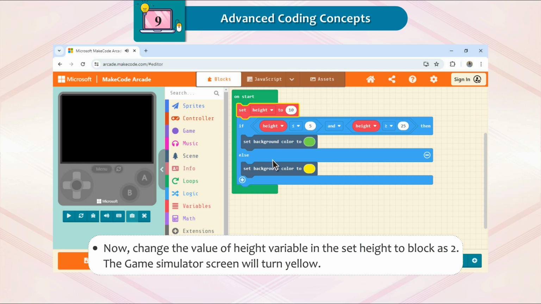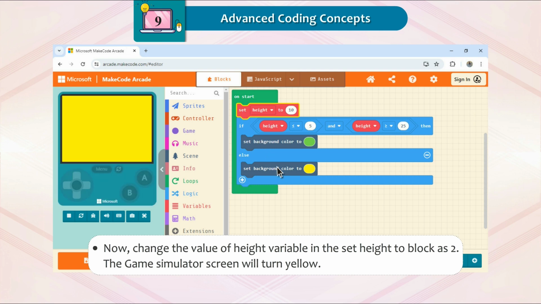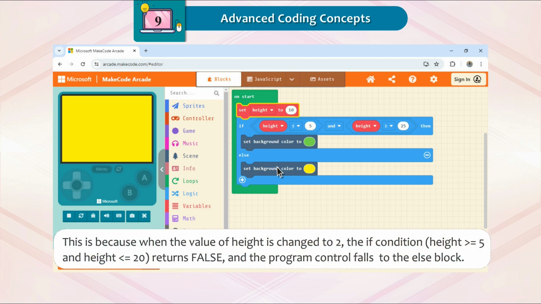Now, change the value of the height variable in the set height to block to 2. The game simulator screen will turn yellow. This is because when the value of height is changed to 2, the if condition height is greater than or equal to 5 and height is less than or equal to 20 returns false, and the program control falls to the else block.